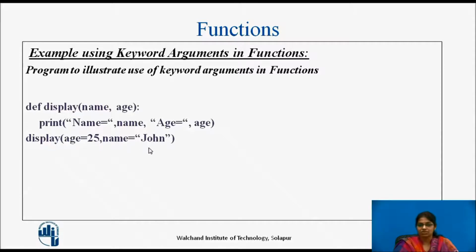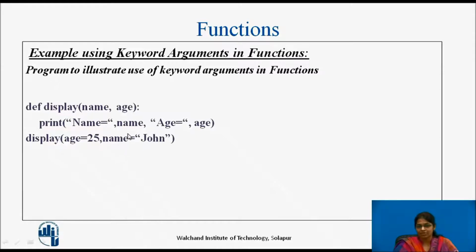Now how to use the keyword argument? We can use the name of the parameter which is there in the function definition. So here we are assigning age equal to 25. Irrespective of the position, here we are passing the value 25 to age. It is not necessary that age should be at the same position. It will search where age is, and accordingly this value 25 will be collected in age.